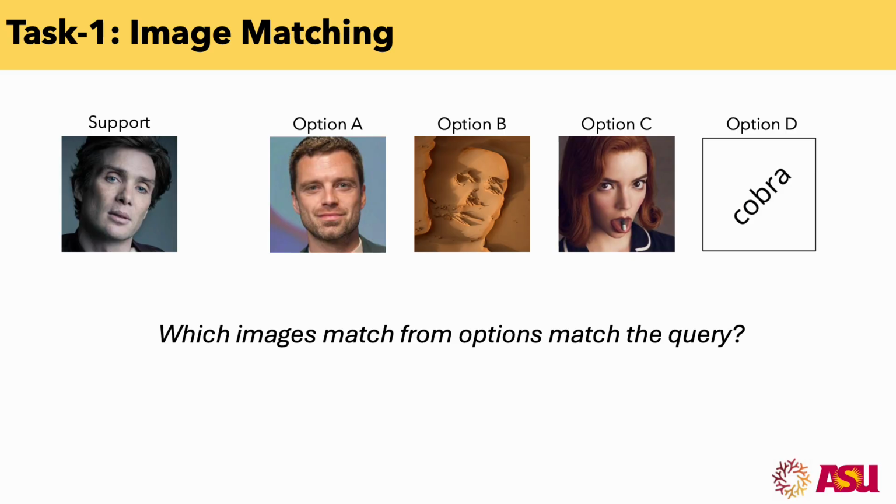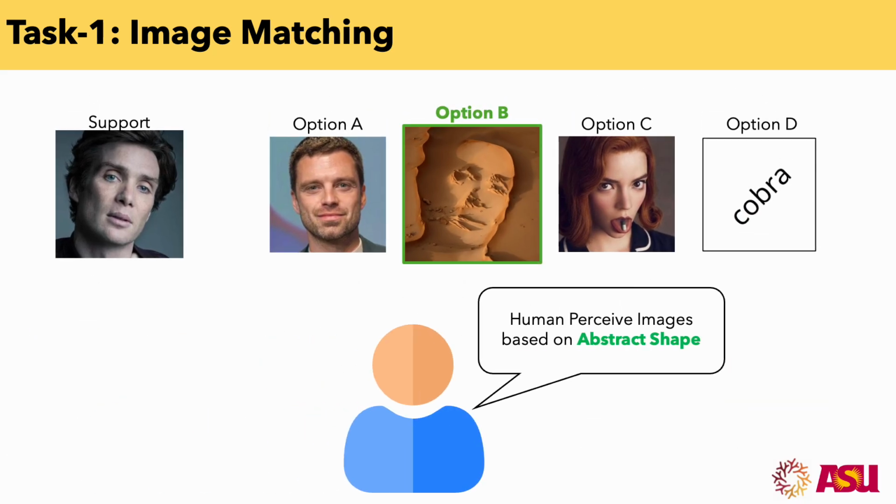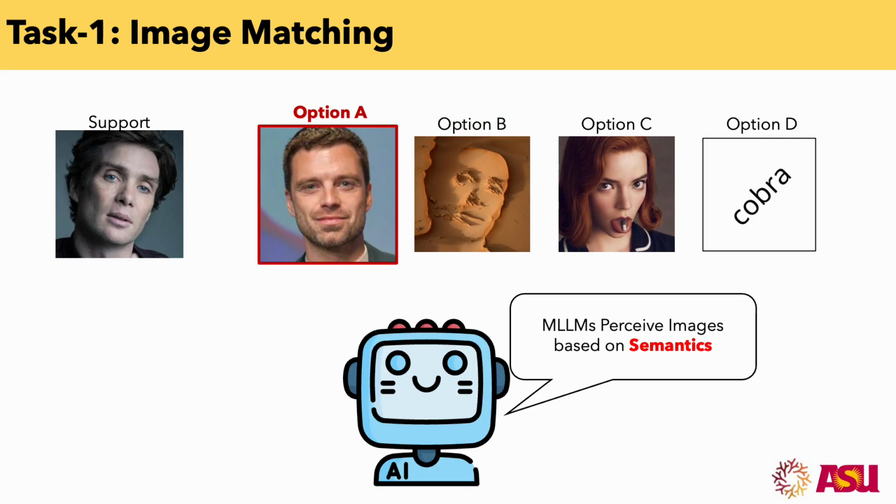Now, we assess multimodal language models for a similar task. First is a simple image matching task, where you have a support image and four options. The right option is either an out of distribution image or an in distribution image like Gaussian blur, and this is done for all the tasks. Humans perceive images based on abstract shapes, so they tend to answer right, compared to multimodal language models, which only perceive images based on semantics.